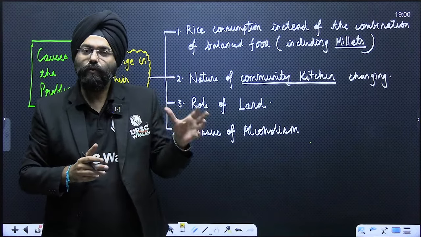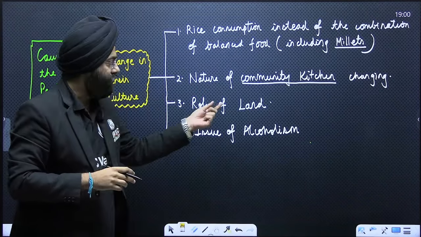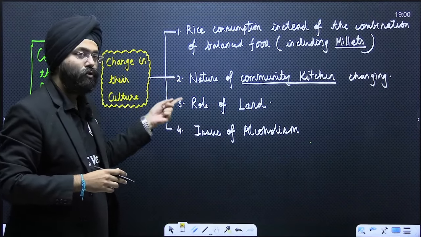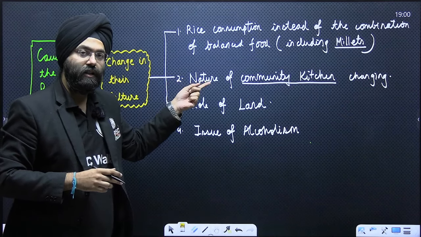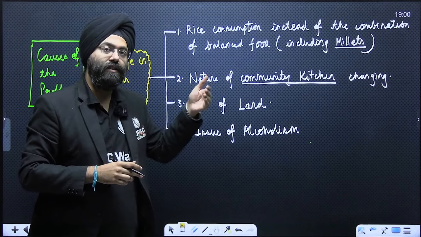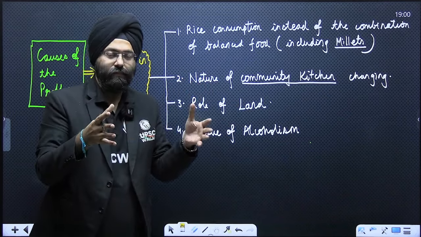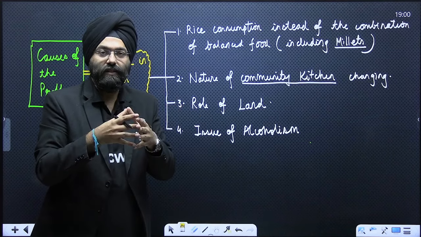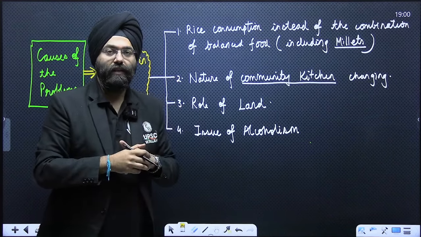When individual ownership comes, it again results in the community kitchen changing to individual kitchens. So people are becoming more self-centric than the concept of "we." The "we" feeling that used to exist has changed over time.